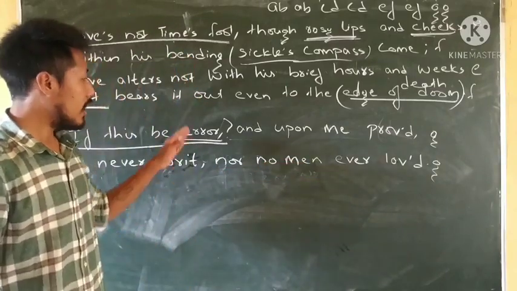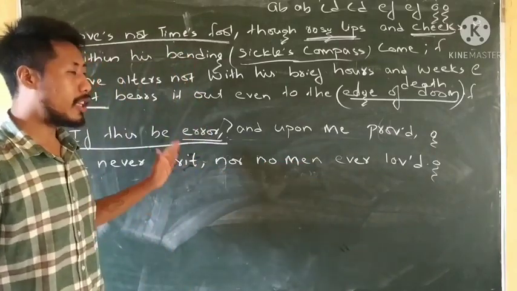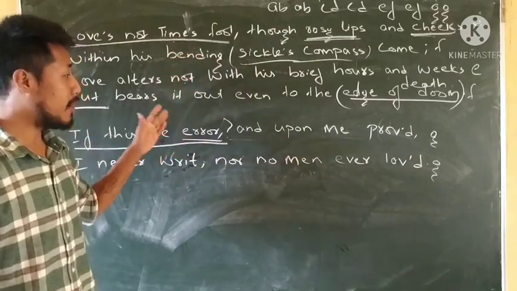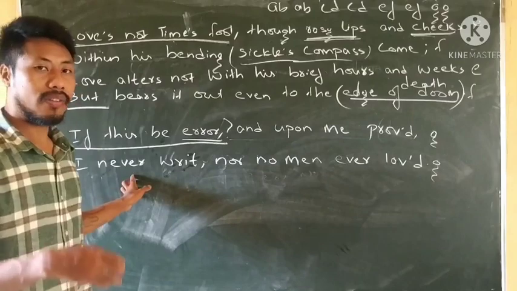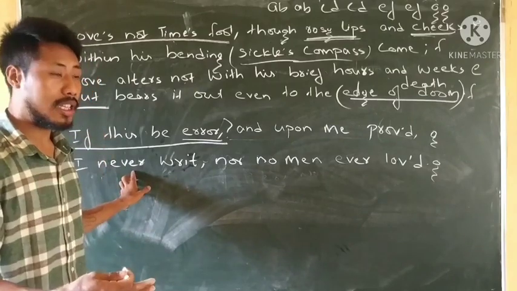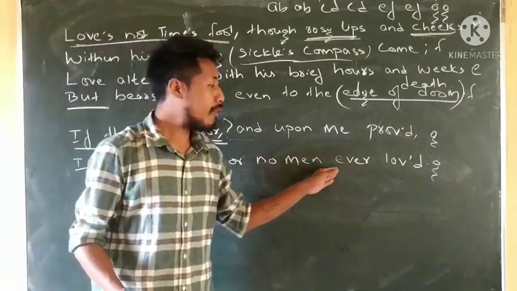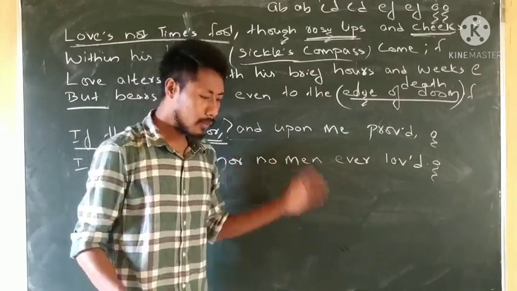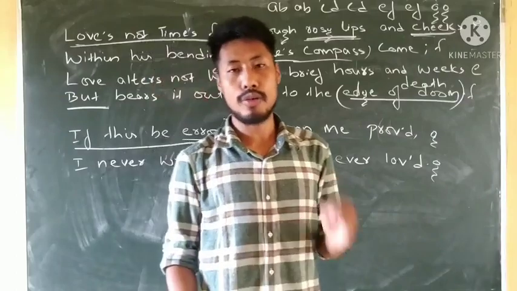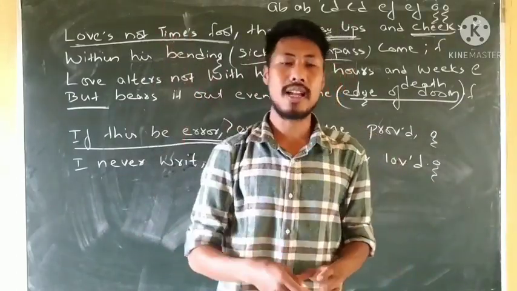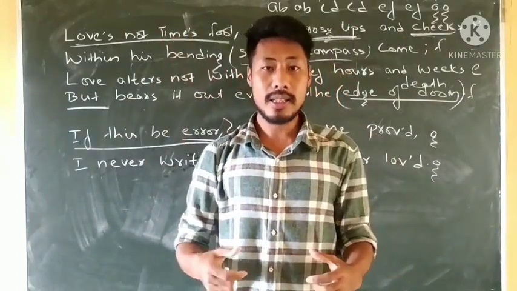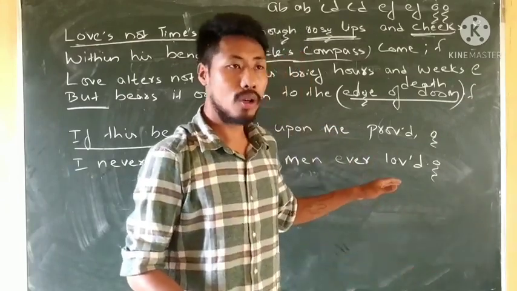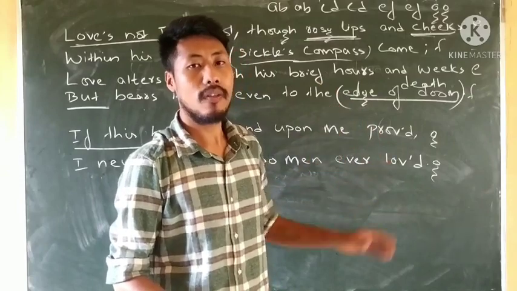He is saying that if anybody proves him wrong about the description of true love that he has already explained, then he has never written anything, and no man ever loved. This is a bold challenge, which means that the definition of true love he has explained in the first three quatrains is correct and valid, and nobody can prove him wrong, because this is how true love works.